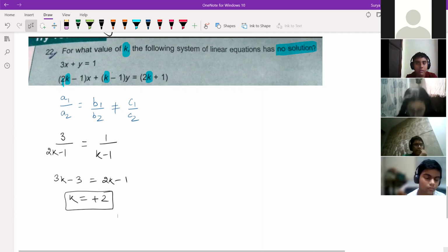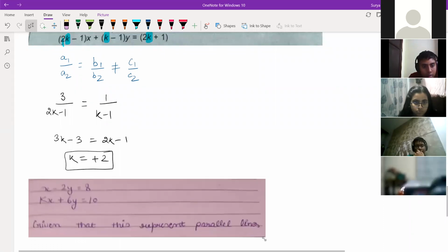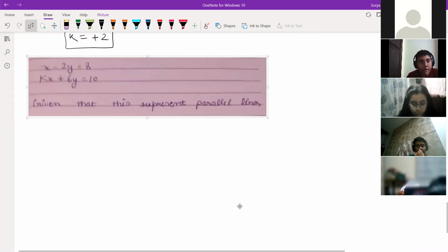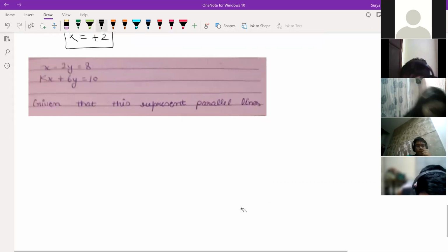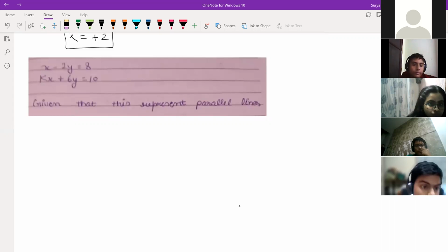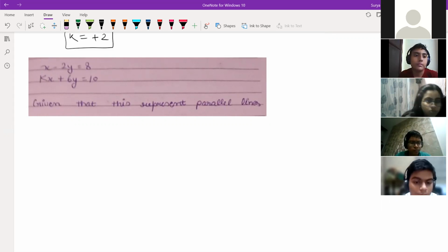Now again you have to find the value of k, where these represent parallel lines. See, parallel lines for this equation. This is a question in which the equation is k minus 2 x minus 2y. Write in the chat box the value of k only. Find the value of k here also.